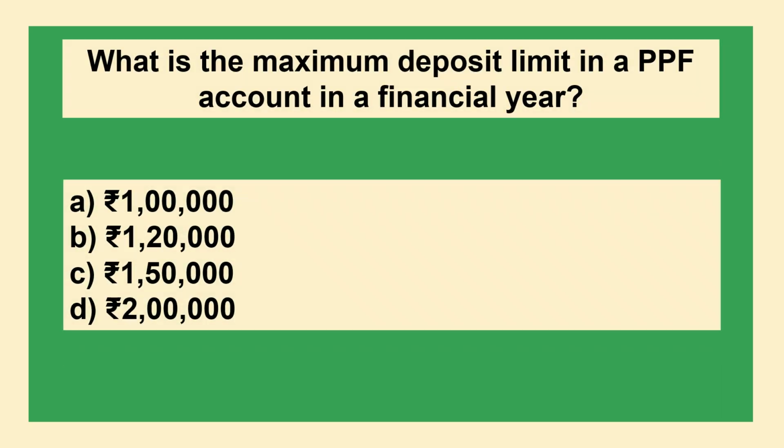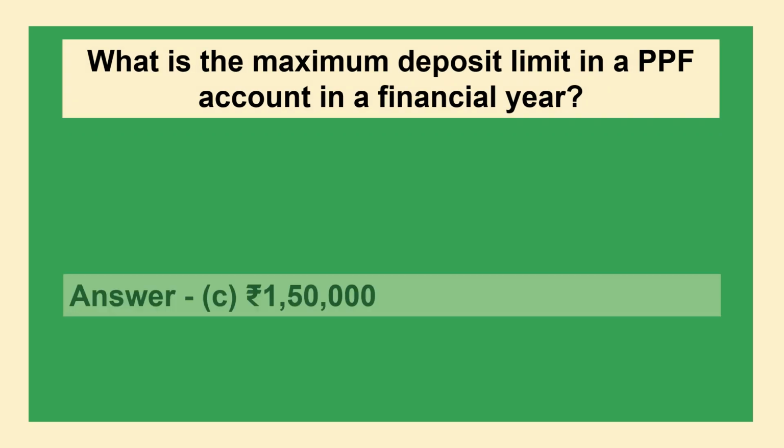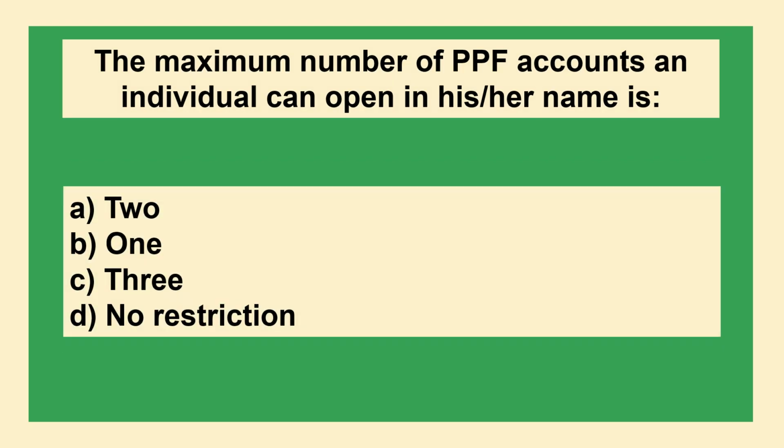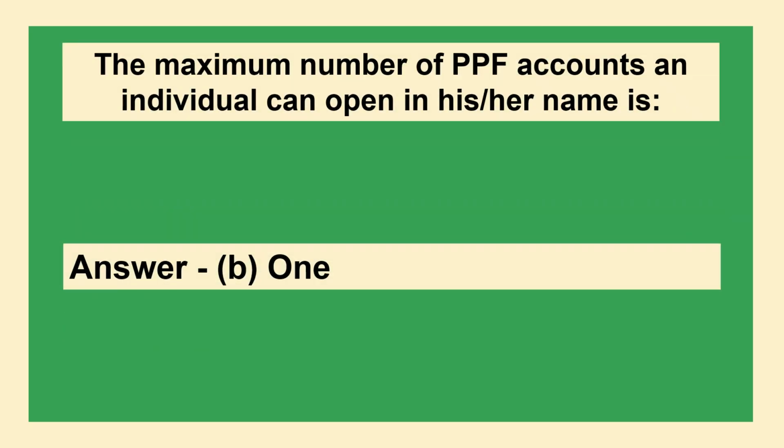What is the maximum deposit limit in a PPF account in a financial year? Option A rupees 1 lakh, option B rupees 1 lakh 20,000, option C rupees 1 lakh 50,000, option D rupees 2 lakhs. The answer is option C rupees 1 lakh 50,000. The maximum number of PPF accounts an individual can open in his or her name is option A 2, option B 1, option C 3, option D no restriction. The answer is option B 1.